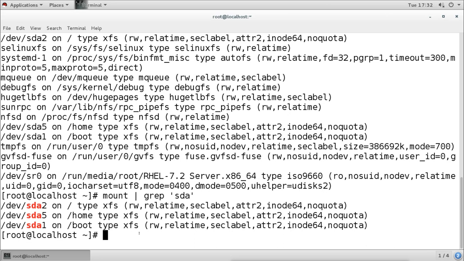In the Linux system, partitions use this XFS file system. In Windows, if you check the partition properties, you will see NTFS, the New Technology File System, which is used in Windows by default. Then we have the FAT file system, which is the oldest and most common one.